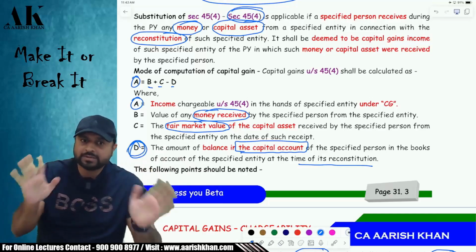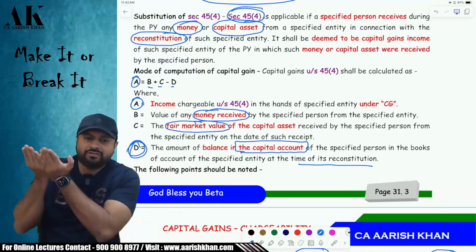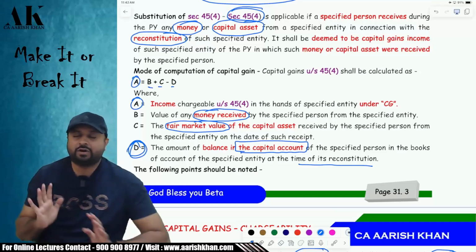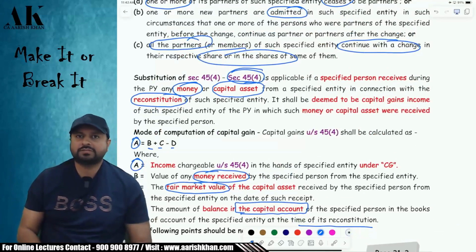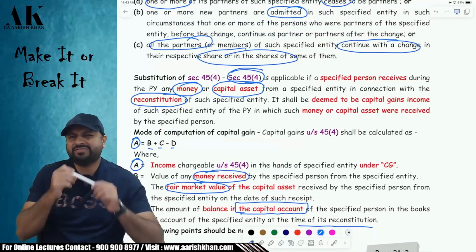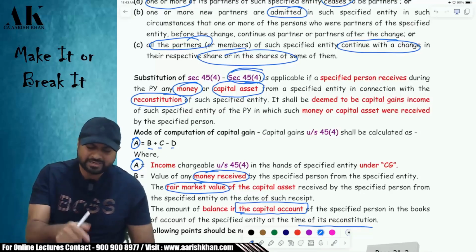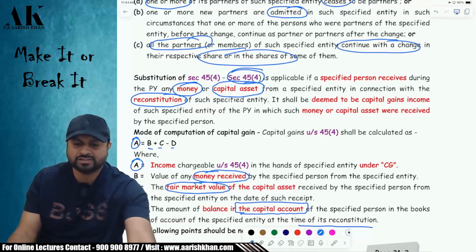Even to non-depreciable assets you have to attribute. To every asset which is there with the company, in the ratio of revaluation, or in the ratio of generation of self-generated asset, patent, etc., whatever it is. One last thing. Sir, whatever capital gains comes in 45(4), what is the nature of that capital gains? How will I come to know the nature of that capital gains? Whether this capital gains, B plus C minus D, is long term or short term? How will I come to know whether it is long term or short term?